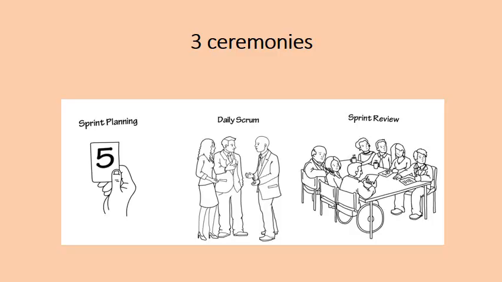Okay. Again, there are 3 ceremonies. Ceremonies means when you meet, when you communicate, when there is a get-together. This is known as sprint planning. You can also call it sprint meetings. Then this is the daily scrum. This activity is performed daily. If suppose our project is, say, a 120-day project, just for example, then daily you will perform this activity.